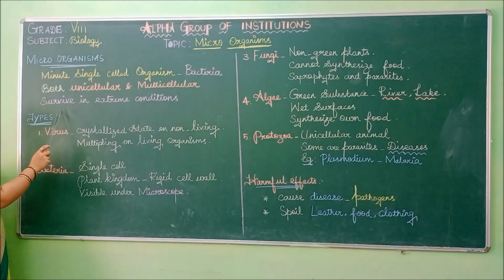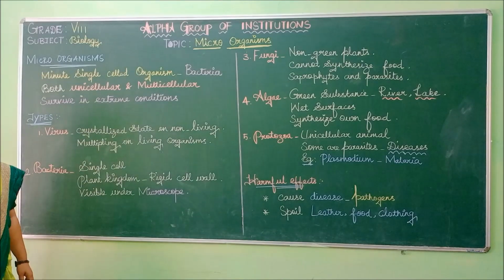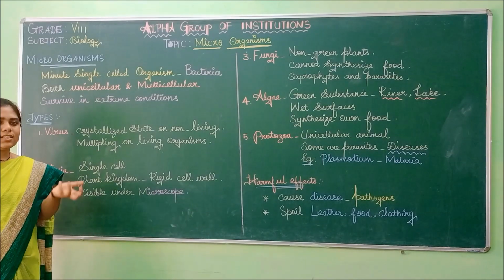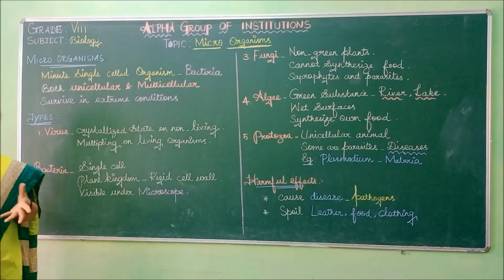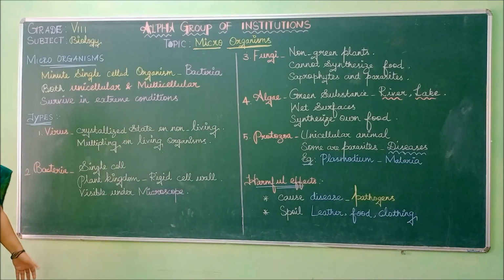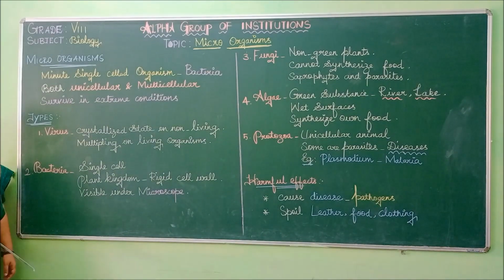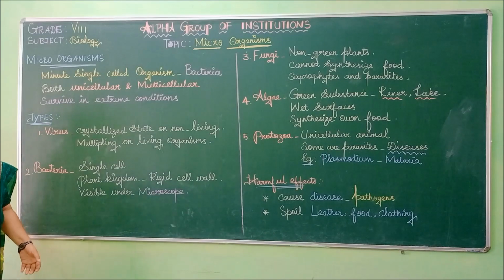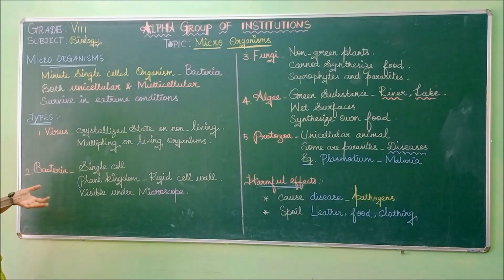Next, they can survive in extreme conditions. These microorganisms can survive in extreme cold, when there are minus degree temperatures, or in very hot summers like in a desert. They can survive in very cold places where the temperature is minus degrees Celsius. Even in water these microorganisms can survive. So in all places these microorganisms survive.